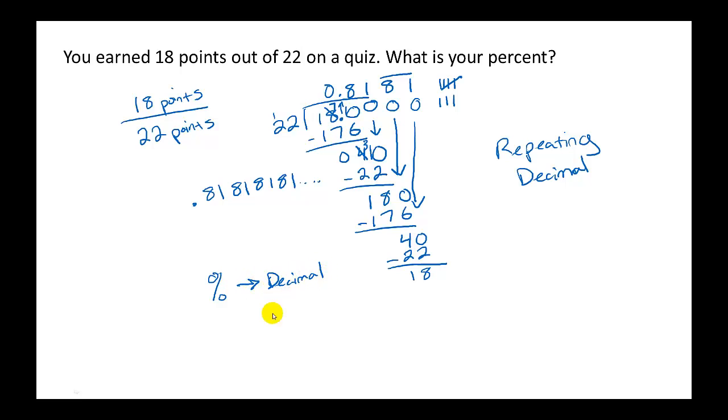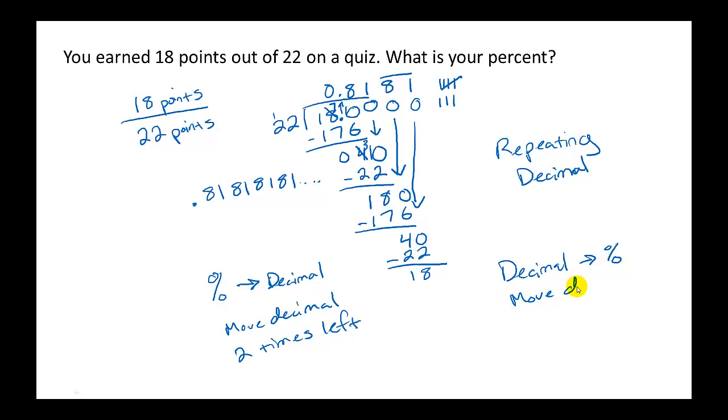But to take this decimal and convert it into a percent, well, from percent to decimal, we had to move the decimal 2 times to the left. So now we have to work backwards. From a decimal to percent, you're going to move the decimal 2 times to the right. And then you're able to add on the percent sign.